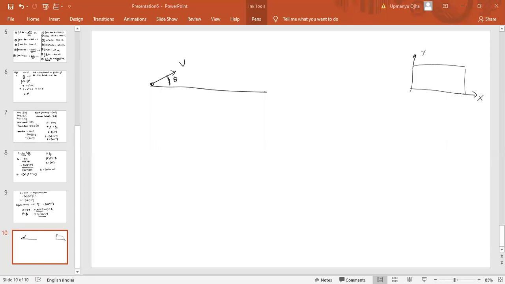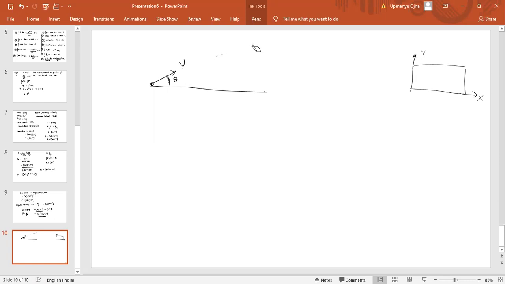When you throw the object from the ground, one thing we have to understand here: if we throw the particle with some velocity v at an angle theta, and suppose there was no gravity, then this particle would have moved in a straight line like this and would continue to move in a straight line. But since velocity is there, what will happen?